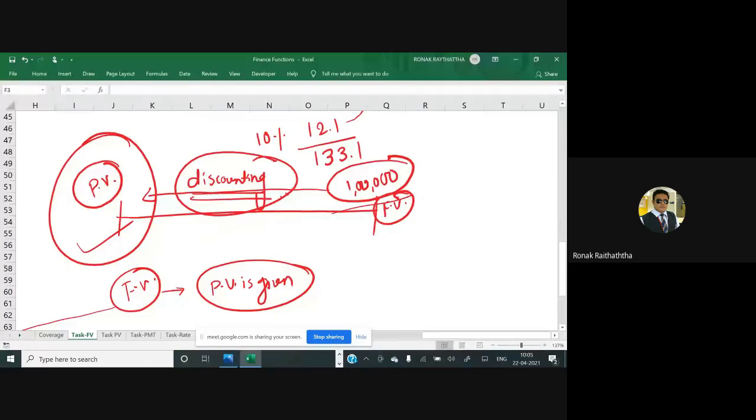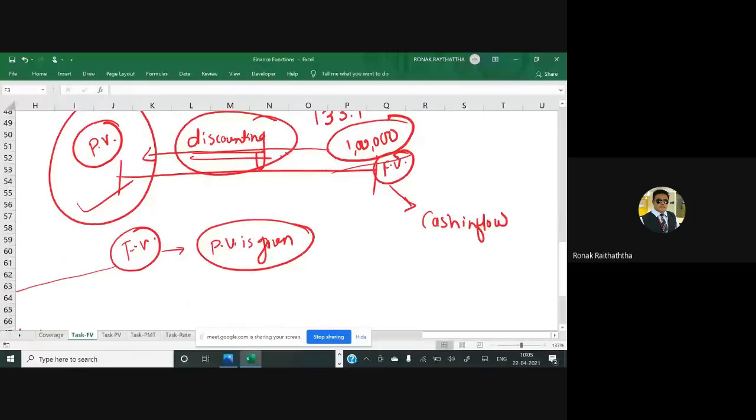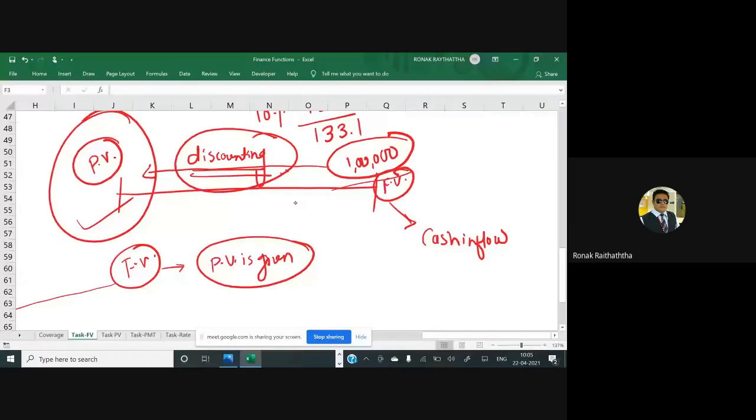So when we are looking from the investment perspective, at the end of the 5 years, you receive the cash inflow. And you want to know what amount you should invest now. So now you will have to do the cash outflow. That is the investment perspective.